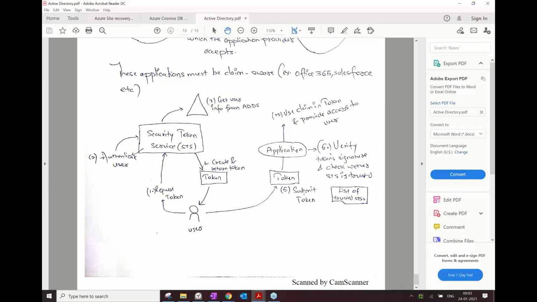If in this token they find that you have access to Office 365, that is the authorization information that was inserted by the ADFS server, they would also check the signature of the STS. If that signature matches their list of trusted STS, they would not even give you the logon page.